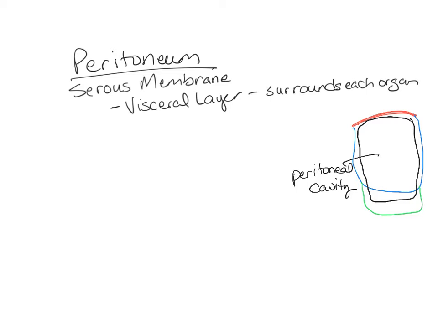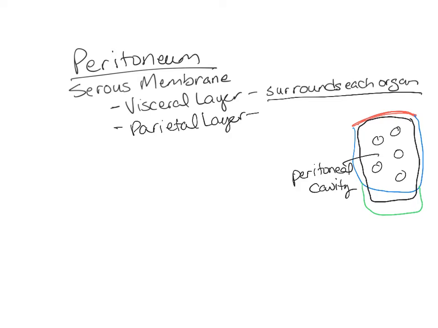So inside that peritoneal cavity are a lot of different organs. The visceral layer surrounds each of the individual organs inside this peritoneal cavity. The parietal layer surrounds the outside, or it lines the cavity itself. So that's going to be this outermost lining there. Okay, that's the parietal. Then there are these other things called mesentery, and they connect the parietal with the visceral